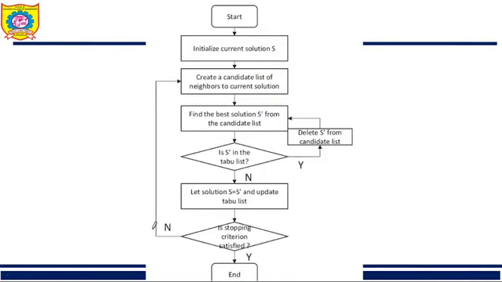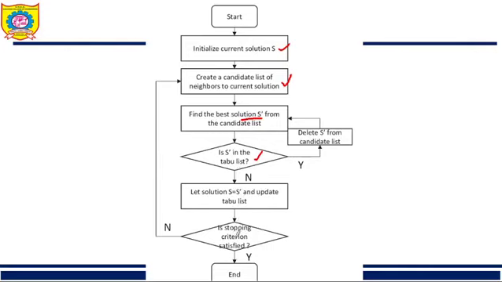Now you will understand it very easily through the example. So this is the algorithm. Start, initialize your current state as S, and create the candidate list of neighbors of the current solution. So find the neighbors of S. Then from all those neighbors, select the best neighbor, that is S dash, and check: is this S dash in the taboo list? If yes, then there is no need to consider that S dash because it is already in the taboo list. So delete S dash from the candidate list and select the best from the remaining ones. And if S dash is not in the taboo list, then your current solution will be S dash and update the taboo list. So S dash will be added to the taboo list.